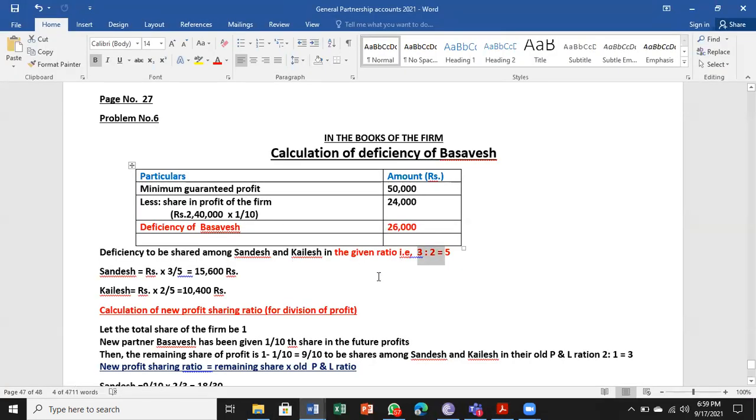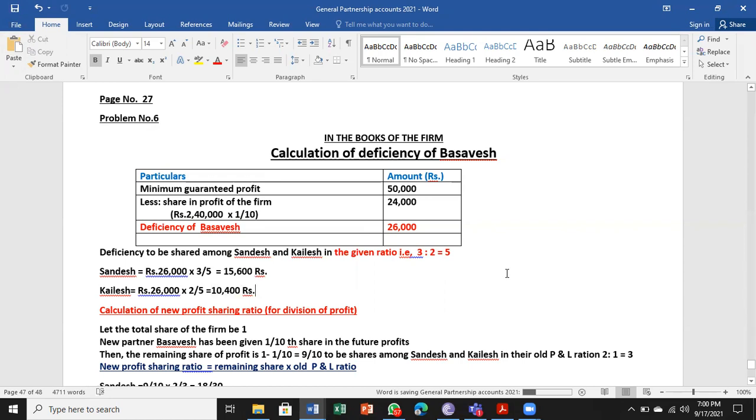So this 26,000 is to be shared among them in 3:2. So Sandesh: 26,000 into 3/5 comes to 15,600. Kailash: 26,000 into 2/5 comes to 10,400.